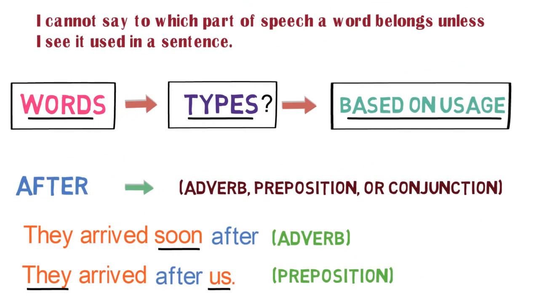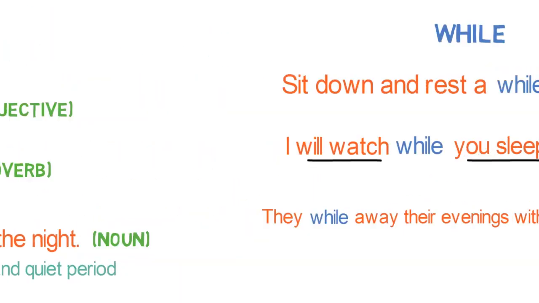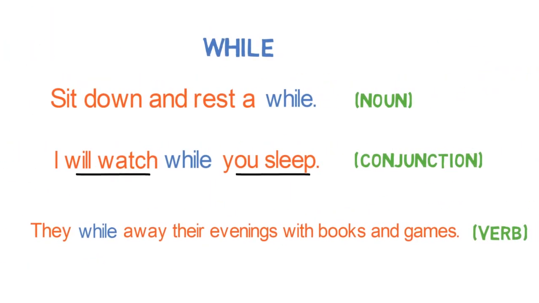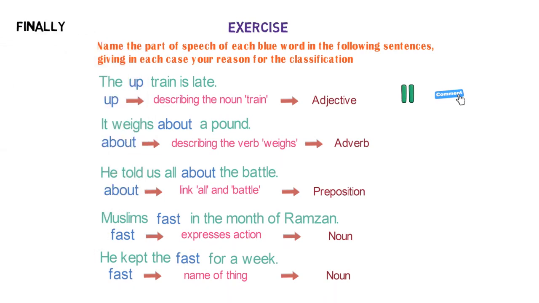Then we learned one important point to note, which is, as words are divided into different types according to the work they do in a sentence, it is clear that we cannot say to which part of speech a word belongs unless we see it used in a sentence. We looked at some of the words like after, still, and while to validate this point. Finally, I gave you an exercise to validate your learning.